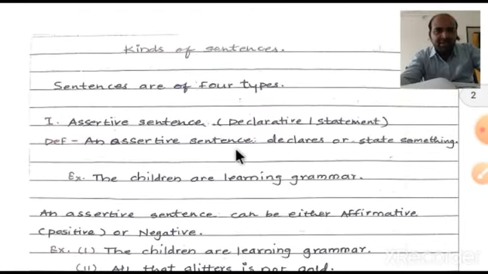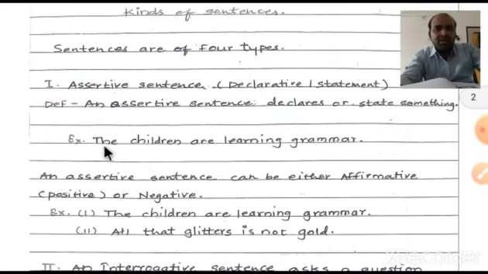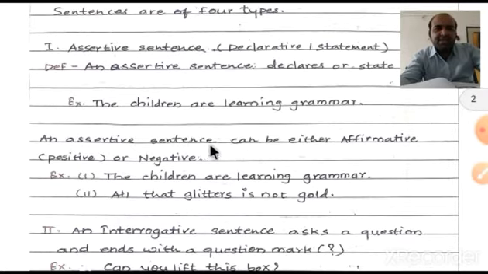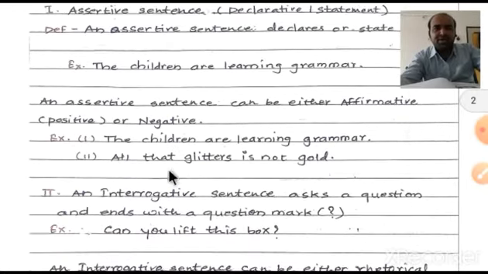An assertive sentence declares or states something. Look at this example: The children are learning grammar. This example suggests it is a statement sentence, or we can say an assertive sentence. An assertive sentence can be either affirmative, that is positive, or negative. Now there are these two types of sentences: positive and negative.